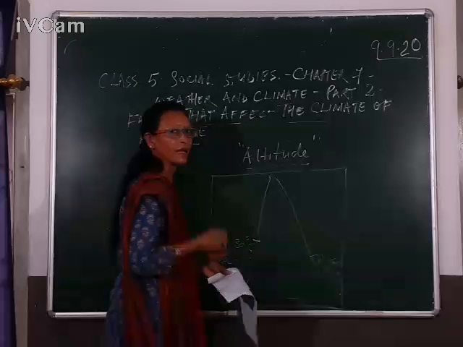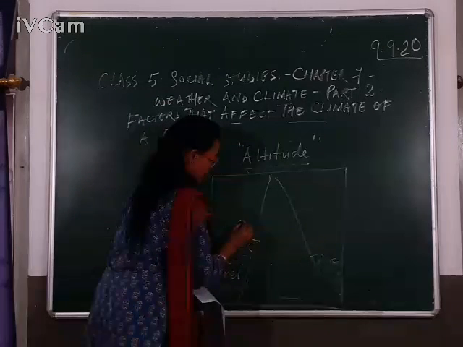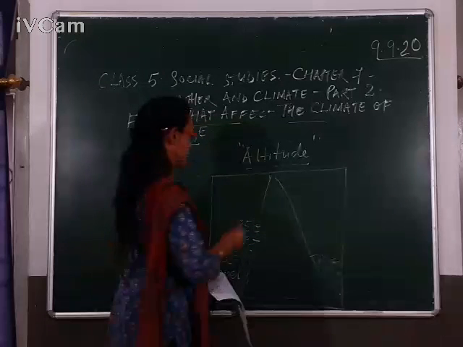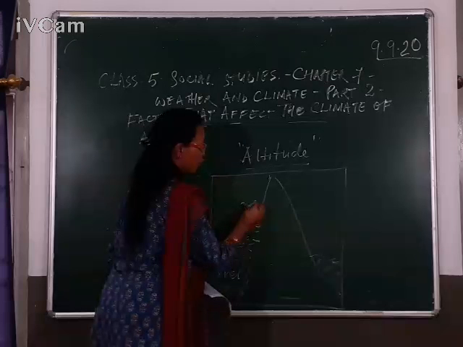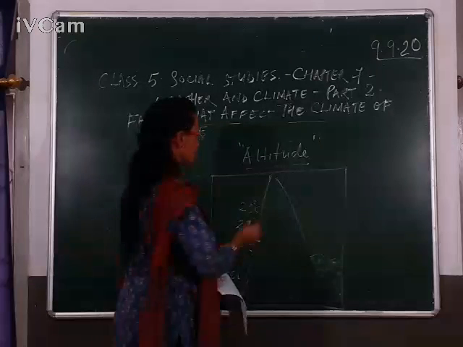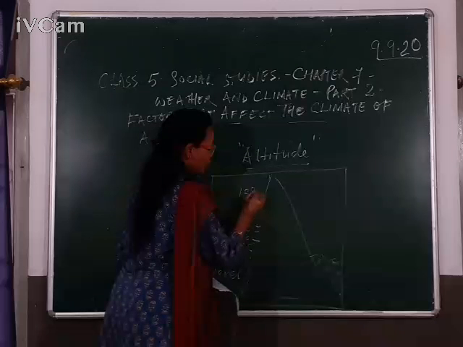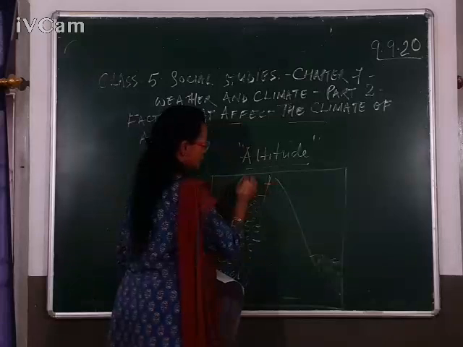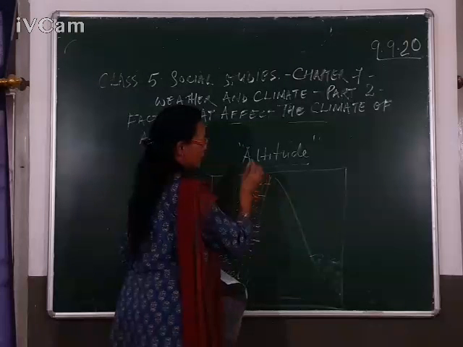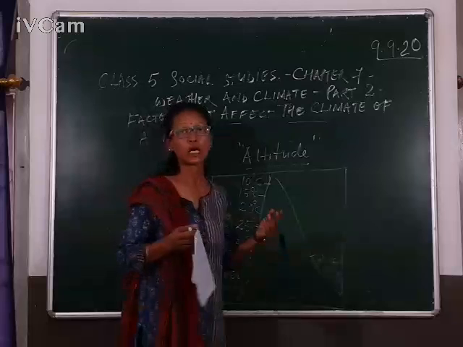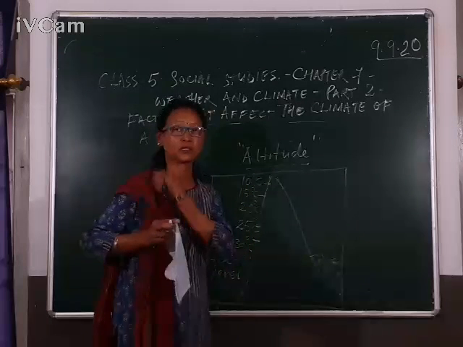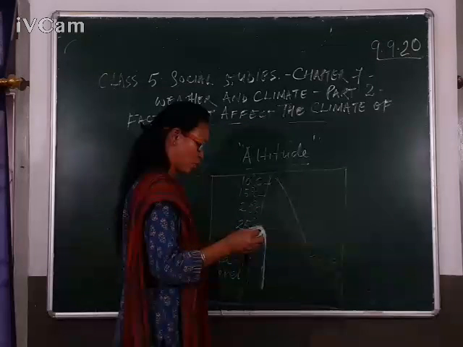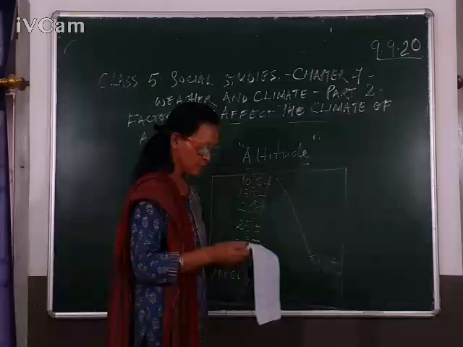As we go higher up, the temperature decreases. Say for example, it comes to 25 degrees Celsius. Then again, as you move higher up, it comes to 20 degrees, then 15 degrees. This is how the temperature decreases, and as you move upwards, it comes to 10 degrees Celsius. It keeps on decreasing and it comes to 0 degrees also. Understood? So this is the diagram which shows the effect on the climate of a place.